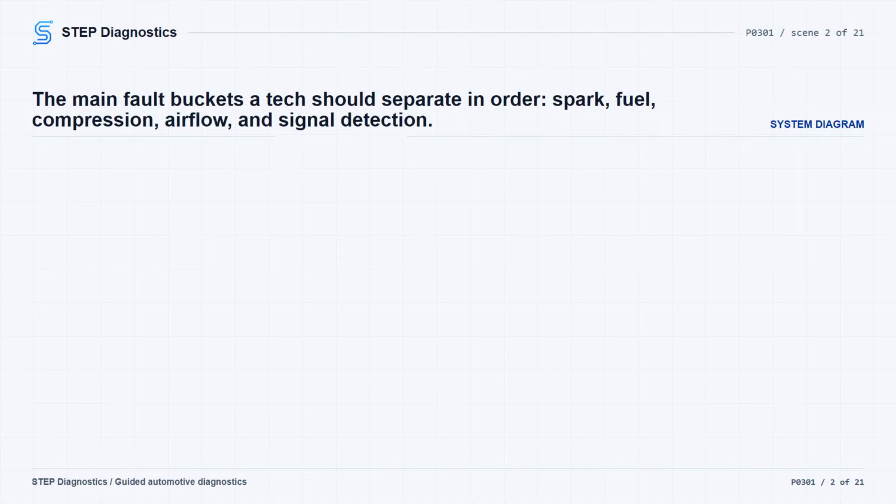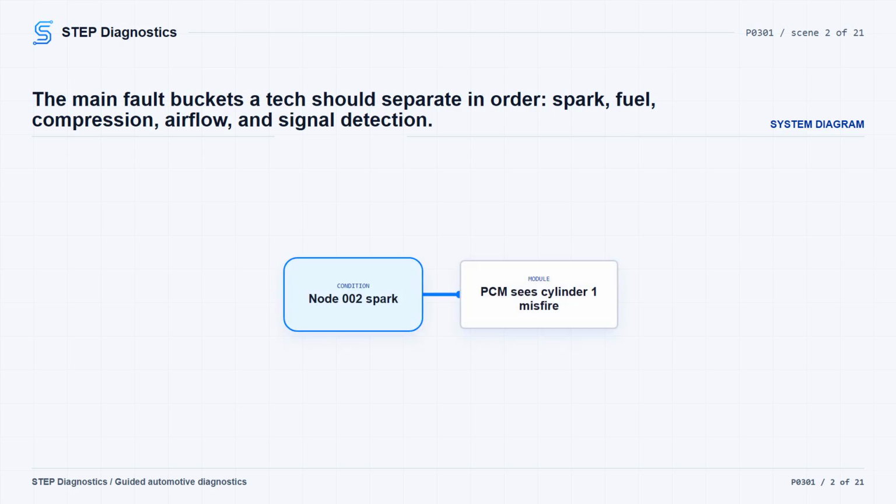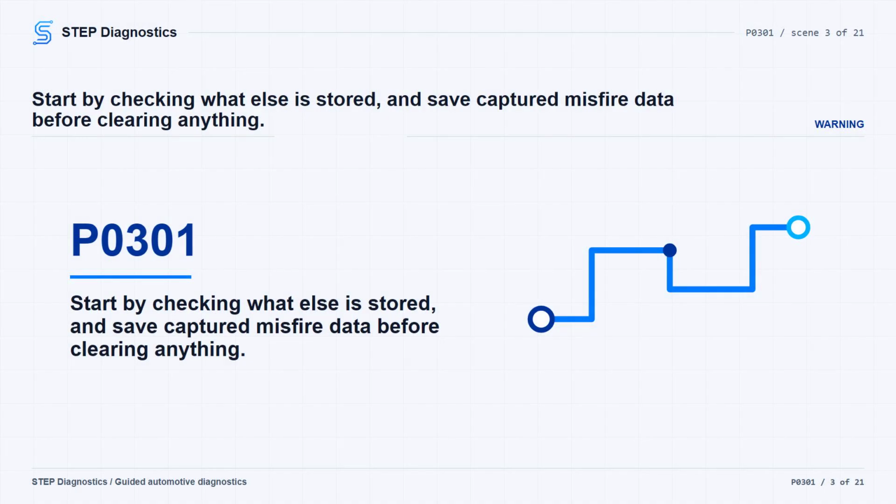Broadly, this code can come from possible ignition trouble, fuel delivery to that cylinder, compression or base engine concerns, vacuum or EGR effects, or a crank and cam signal issue that affects misfire detection. Start with the basic system checks, then stay on a structured path so you don't turn a cylinder 1 code into a part swap. For P0301, the misfire path starts by checking what other codes are present.